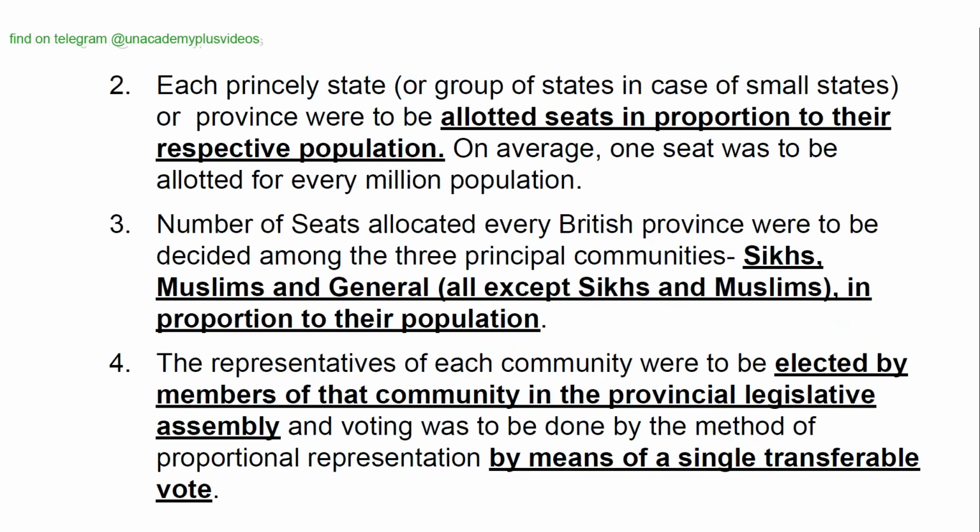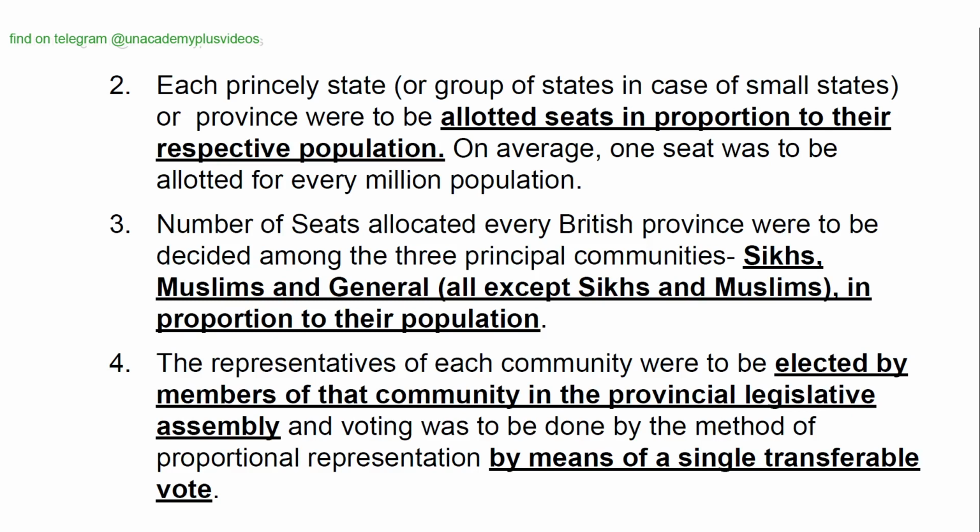Each princely state or group of states, in the case of small states, or province was to be allotted seats in proportion to their respective population. On average, one seat was to be allotted to every million population. The number of seats allocated to every British province was to be decided among the three principal communities, that is Sikhs, Muslims, and general, all except Sikhs and Muslims, in proportion to their population.